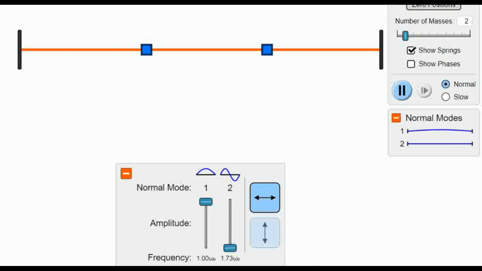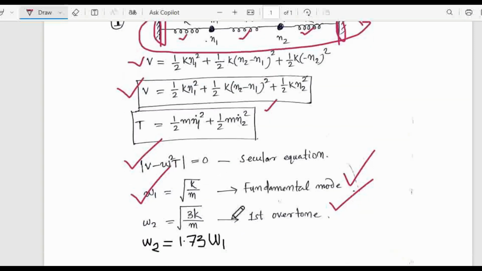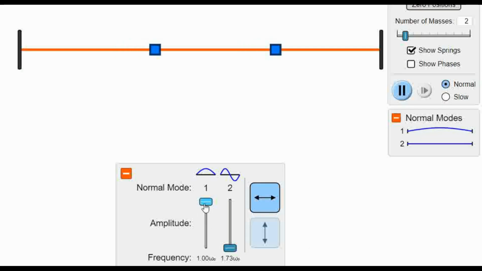Now there is another mode, known as the first overtone. So how is it vibrating? I will turn this off and turn this on. You see, this is 1.73 omega naught. That means this is the first overtone.